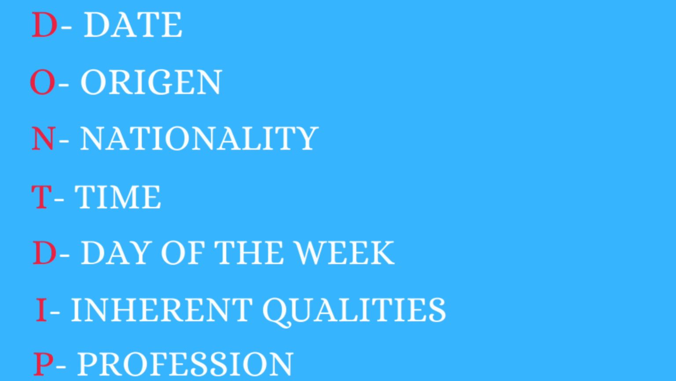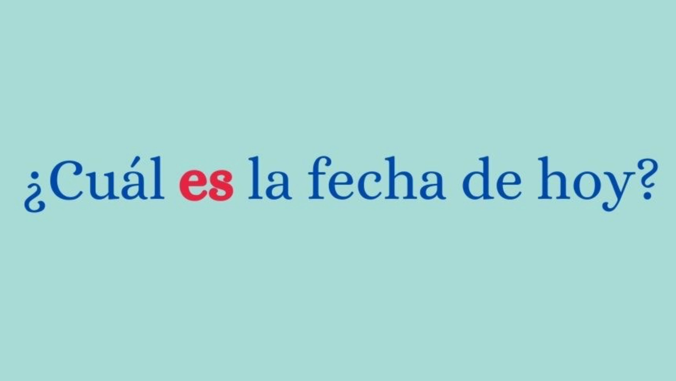The first D stands for date. When you're talking about the date in Spanish, you use the verb ser. If you want to ask the question, what's today's date? ¿Cuál es la fecha de hoy? Es is the conjugated form of ser in that question.